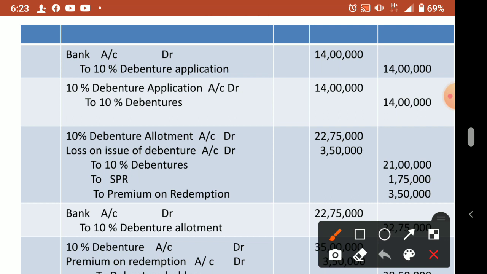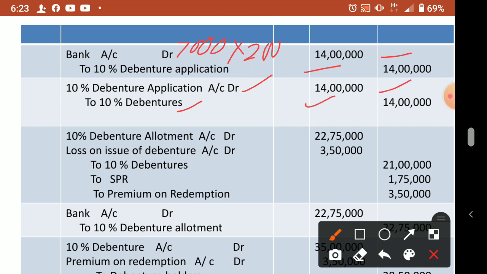What is the number of debentures? 7,000. 7,000 into 200, 200 is the application money. That will be coming 14 lakhs. Okay, then debenture application account debit to debentures, that also same 14 lakhs.